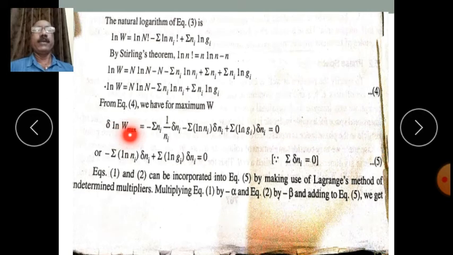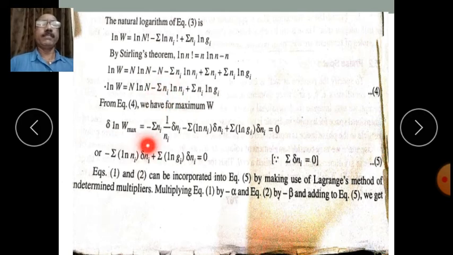From equation number 4, for the maximum value of the thermodynamic probability for the most probable distribution, we have delta log of W max equal to the differentiation of this equation. n log n is constant, so the differentiation of this term is 0.